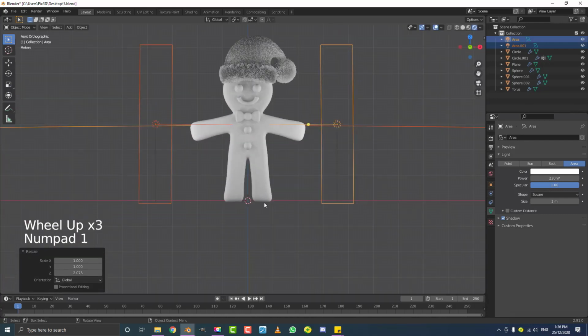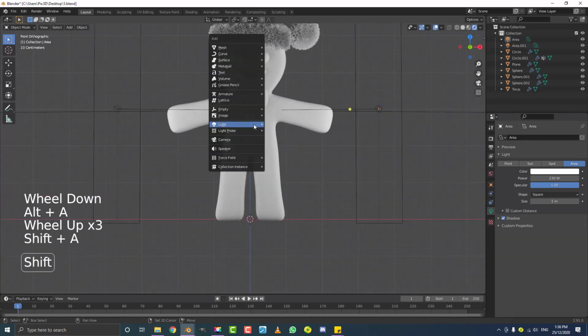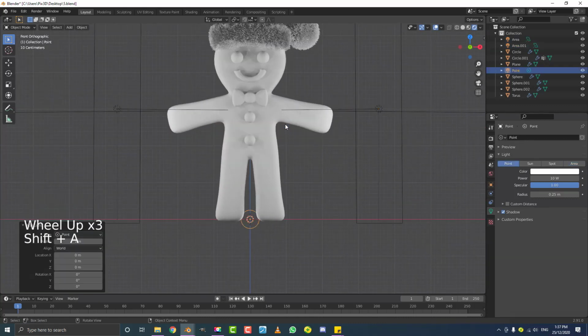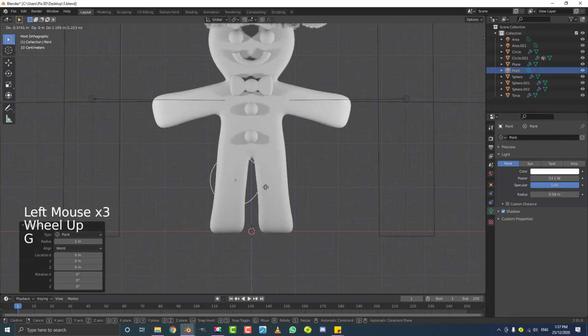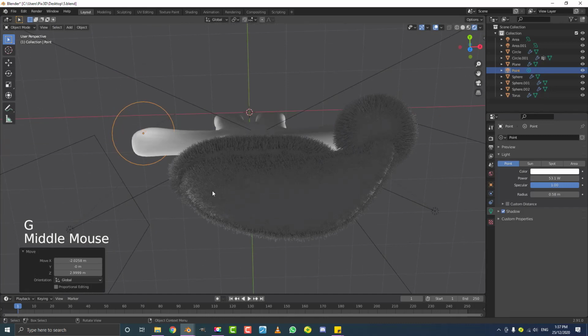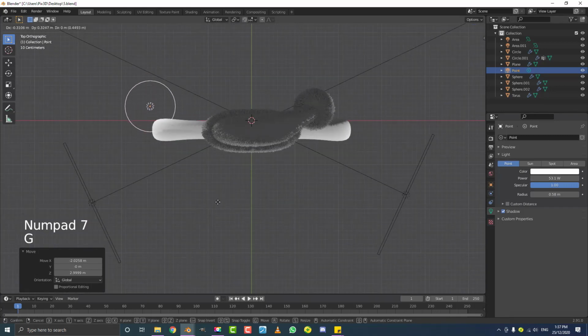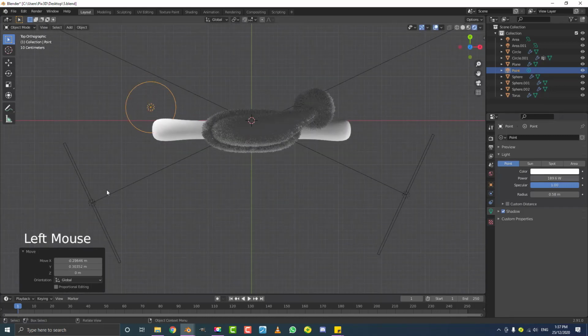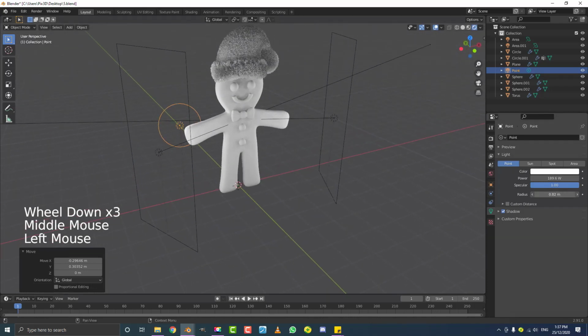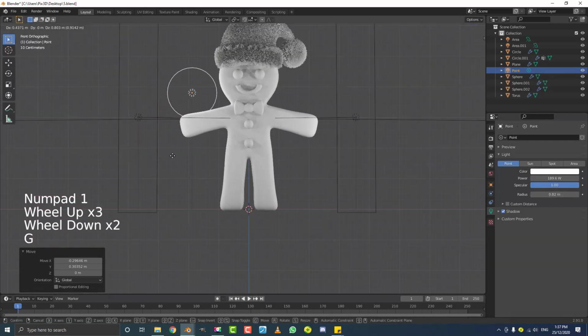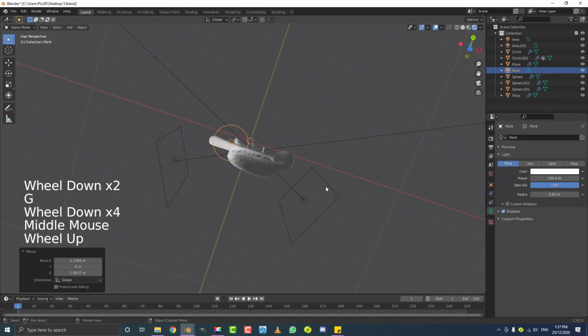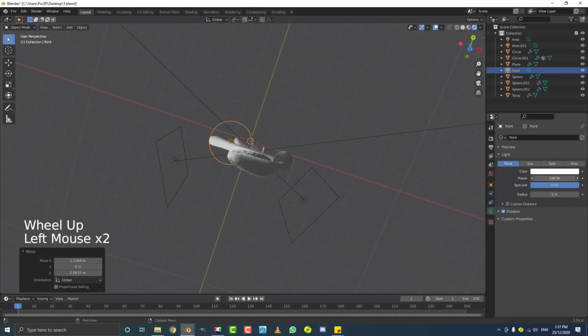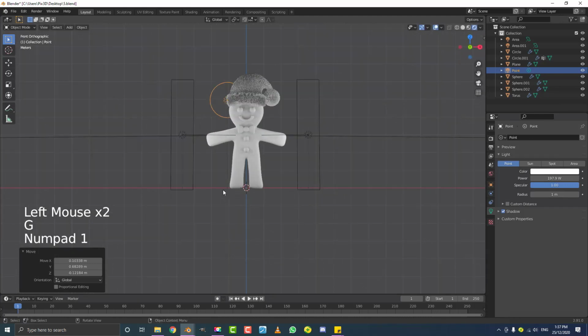Now that looks good, but one more thing we can do is we can go Shift A, go to our light options, add in a point light, and we can come here to the radius, increase it to about 0.5, and increase the power to something like 50, then hit G, and just move it behind the character here, the gingerbread man, and just bring up that power bit by bit, and mess around with the radius. So this is going to give us a nice kind of rim lighting here. So if we mess around with the scale and the power here, we can see what it looks like.